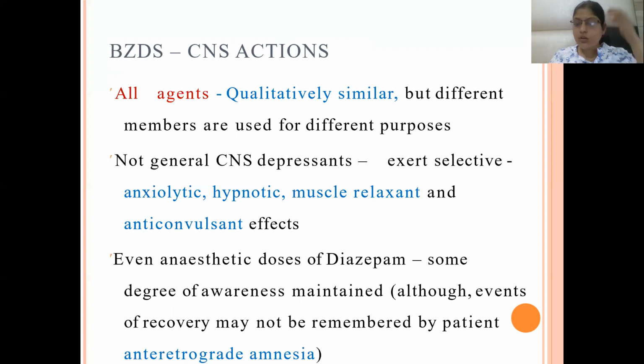Even with anesthetic doses of diazepam, some degree of awareness is maintained, although events of recovery may not be remembered by the patient. Anterograde amnesia may be there. It is seen with benzodiazepines, but more so with barbiturates.